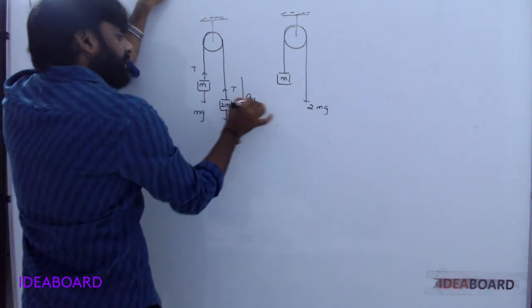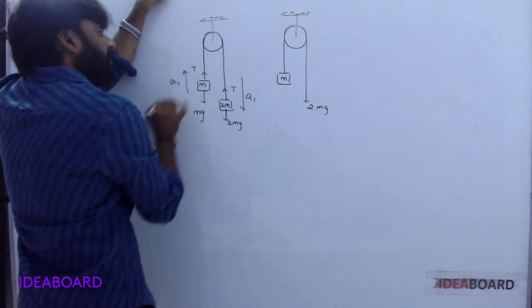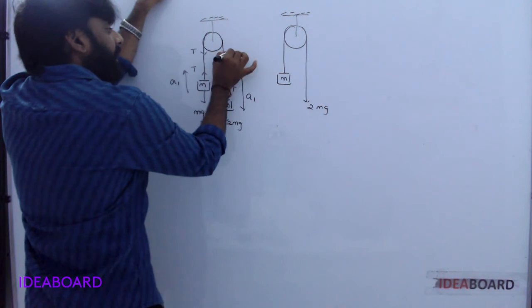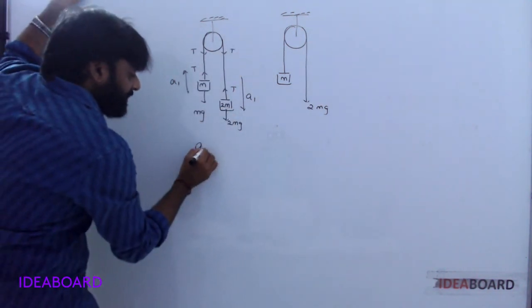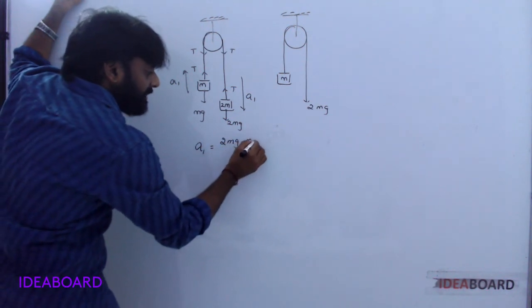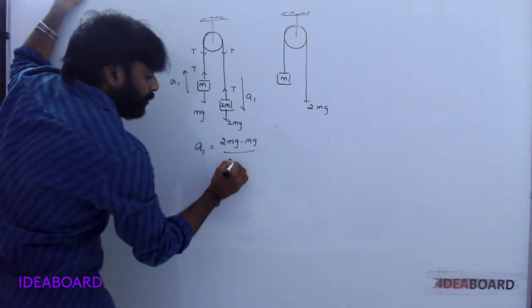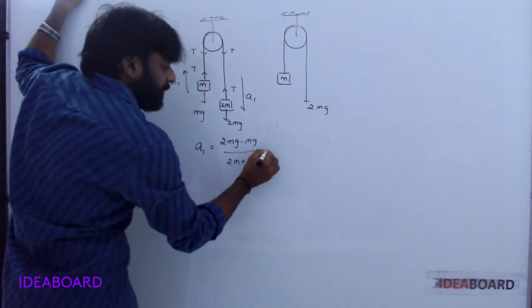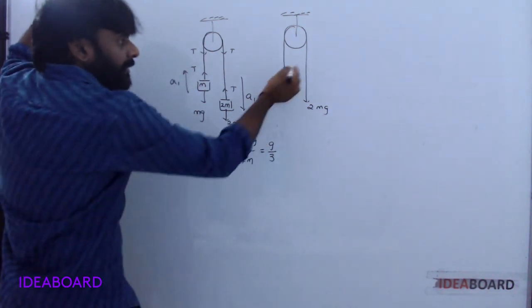It moves downwards with acceleration a1, upwards a1, tension T. Acceleration is equal to here 2mg minus mg by 2m plus m. So g by 3.